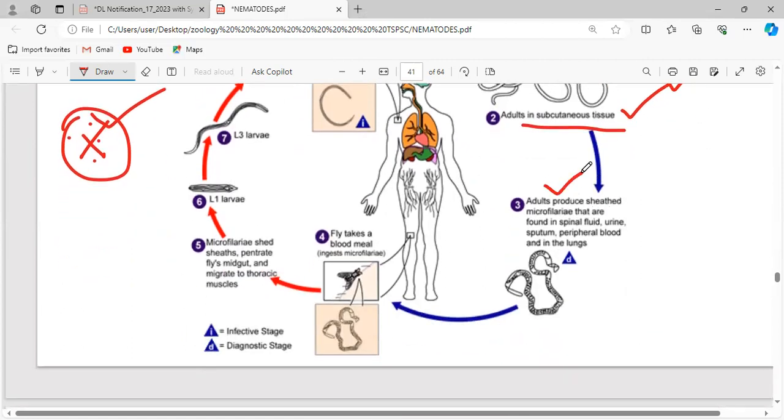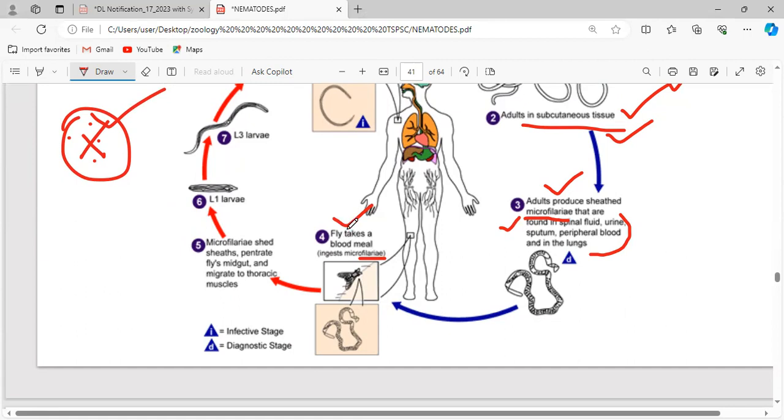Now the adults produce sheathed microfilariae that are found in the spinal fluid, urine, sputum, peripheral blood, and the lungs. These are all the areas. Now it is readily available for the further cycle. Again, the fly takes a blood meal and ingests those microfilariae, which are readily available inside the human.